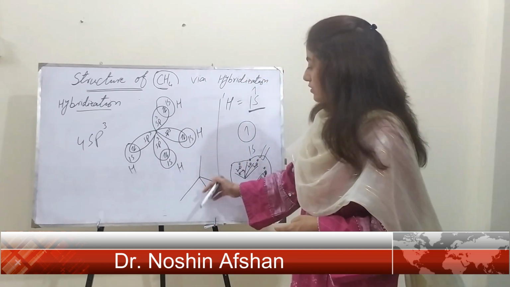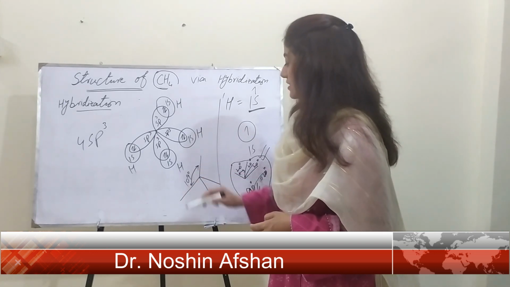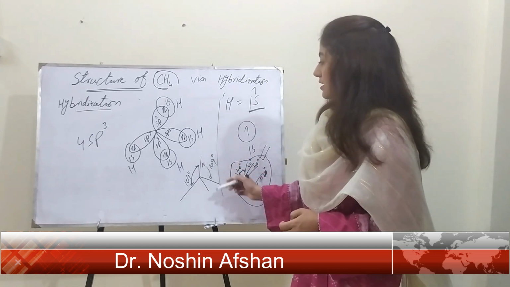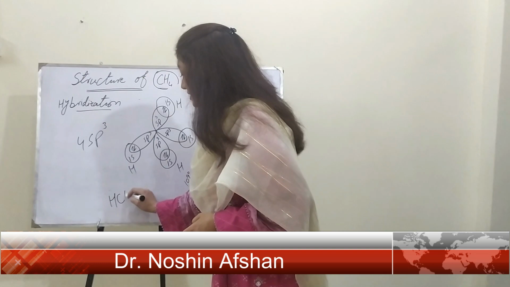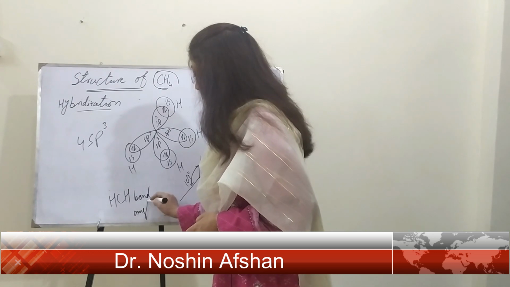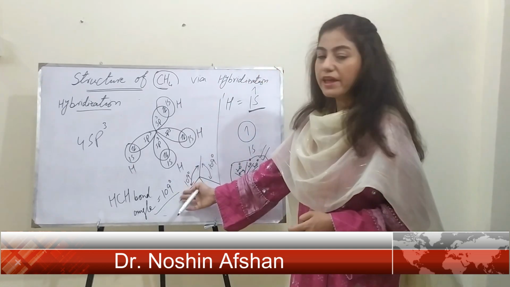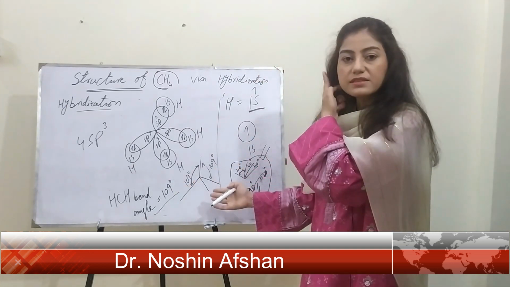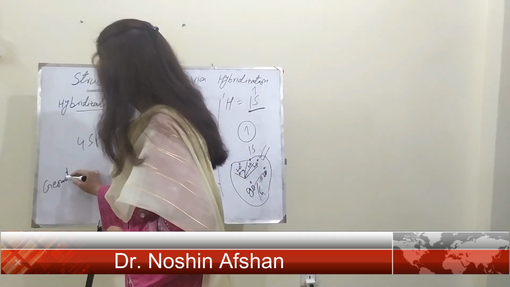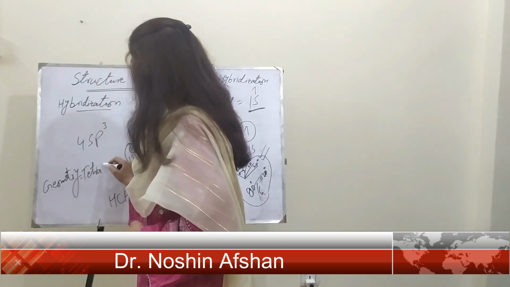In the tetrahedron shape, the bond angle is 109°, and this 109° is the HCH bond angle. This bond angle shows its geometry as tetrahedron.